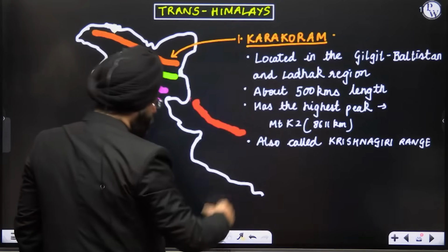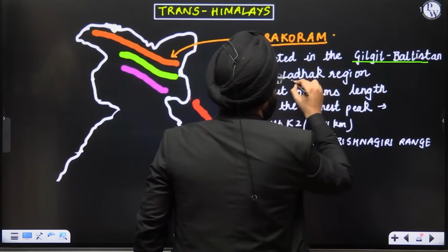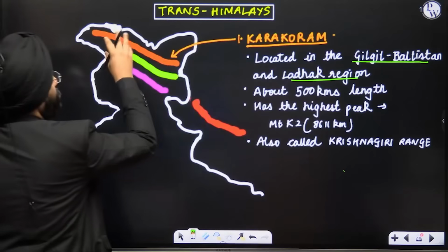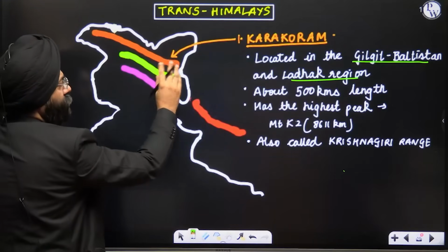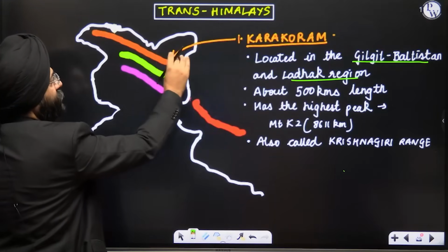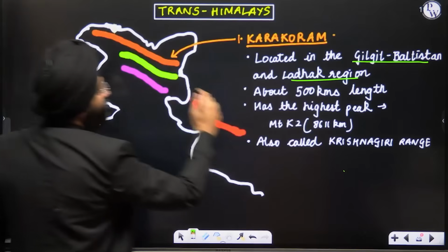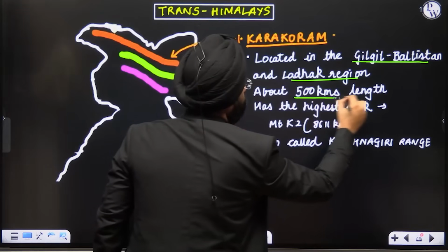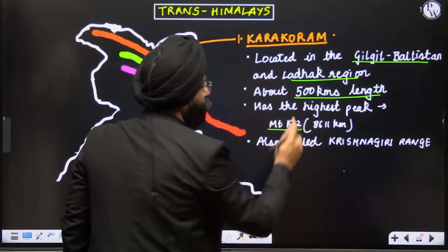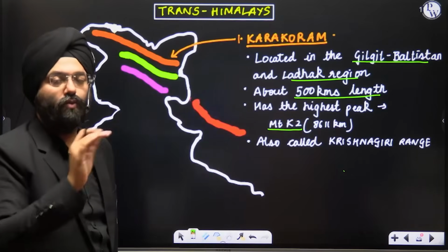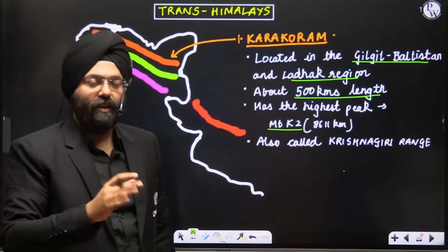Karakoram, please see here, is located in the Gilgit-Baltistan and the Ladakh region. Now, you very well know that this is the Gilgit-Baltistan region, Ladakh region, and certain parts of Aksai Chin for that matter also. But this is the complete Karakoram range. The length is about 500 kilometers. The highest point is Mount K2, which I'm going to show you in the further slide with respect to the peaks. So the highest peak, Mount K2, is over here.